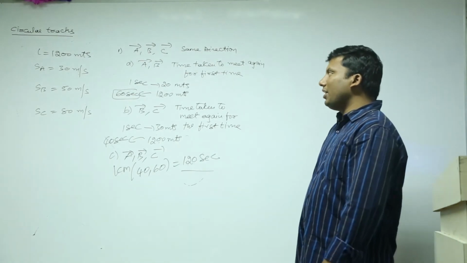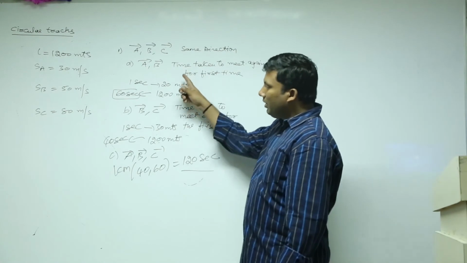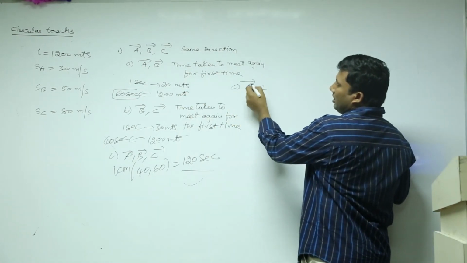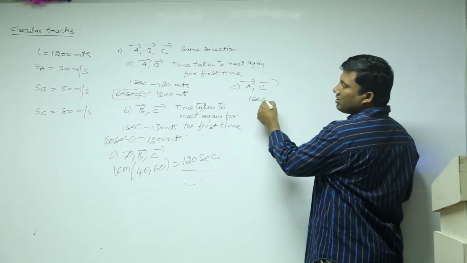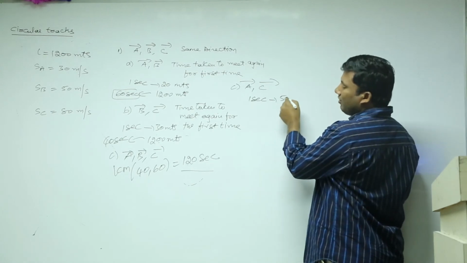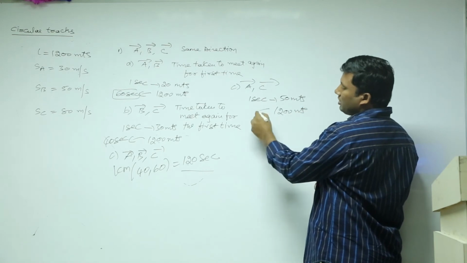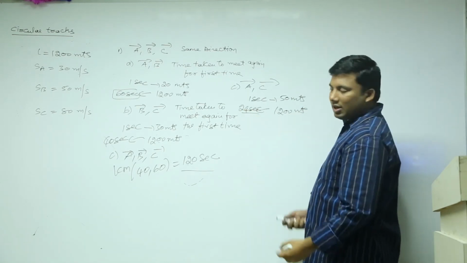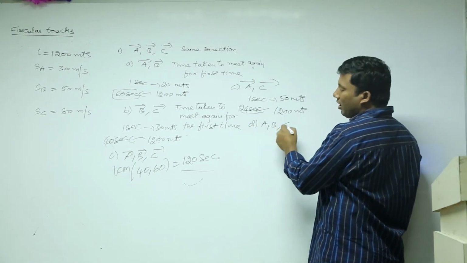A and B, B and C. Here you may get a doubt. Sir, you took A and B, B and C. Please take A and C also. A and C, if they are traveling in the same direction, what will it be? In 1 second, C travels 80, A travels 30. How much is it? 50. But how much do I require? 1200. So how much is it? 24 seconds.